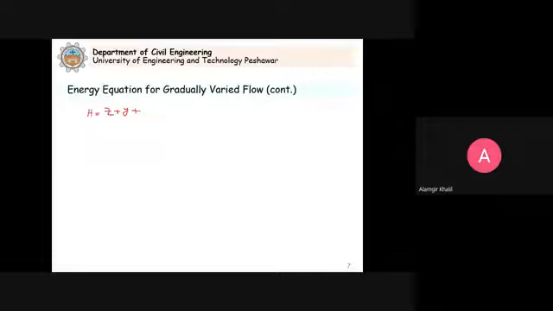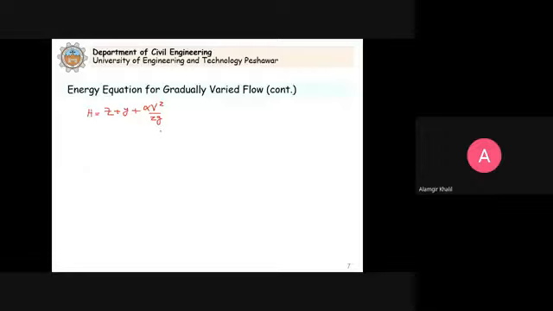So we have Z plus the depth of flow, Y, plus alpha V square by 2g, the kinetic energy head. Now in these problems, remember Z plus Y is the potential energy head above the arbitrary datum, and alpha V square by 2g is the kinetic energy head. And V is the mean velocity, the average velocity in the section.